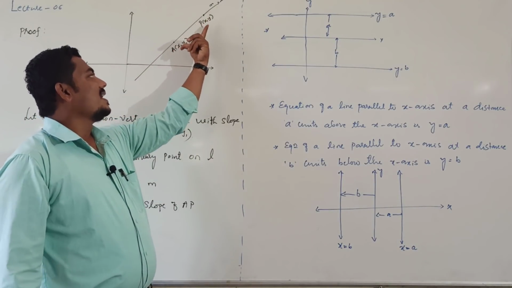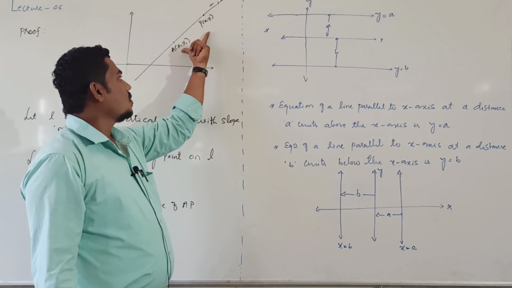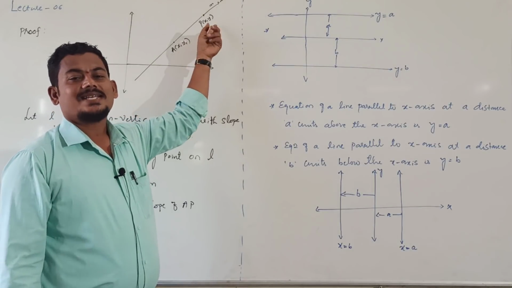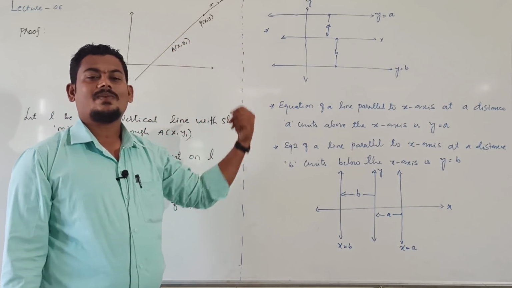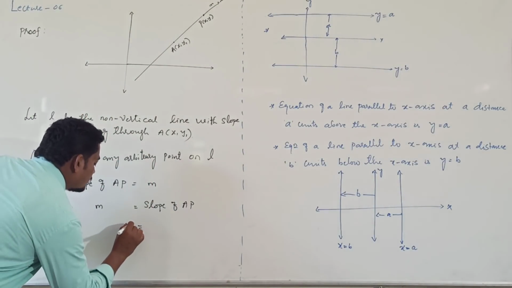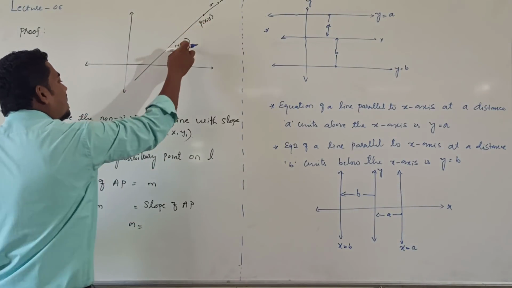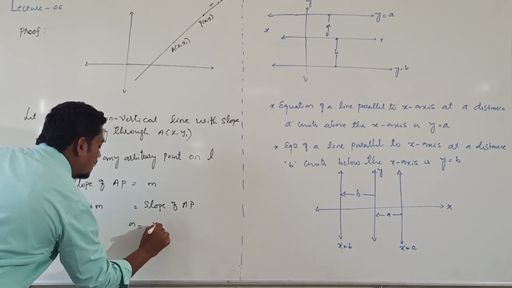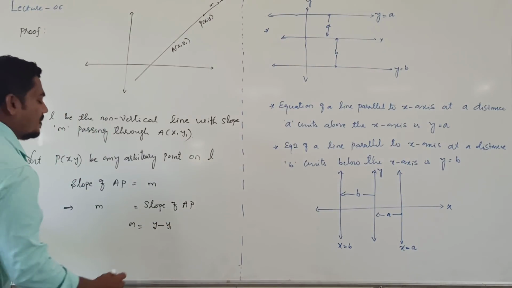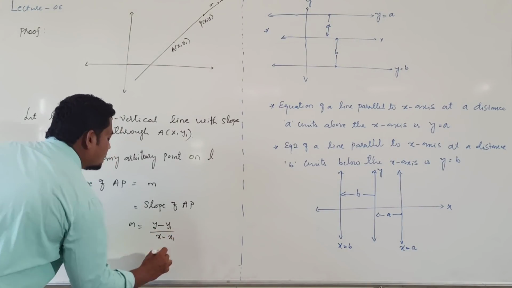Slope of line joining 2-point formula already derived, right? Treat this point as x2 y2, first point as x1 y1. Then m is equal to y2 minus y1, in place of y2 we have y, divided by x2 minus x1, that is x minus x1.